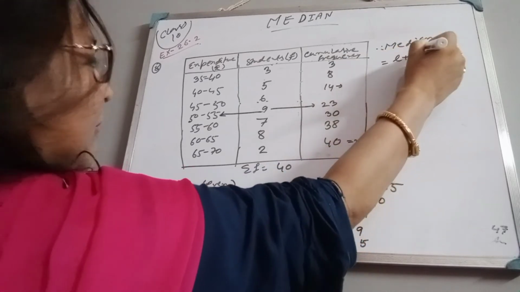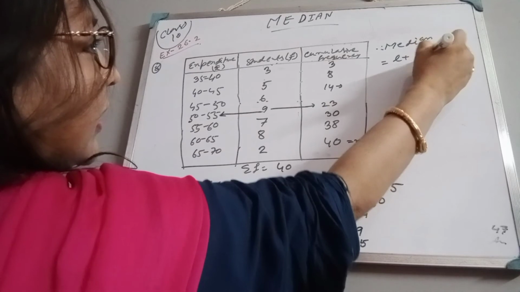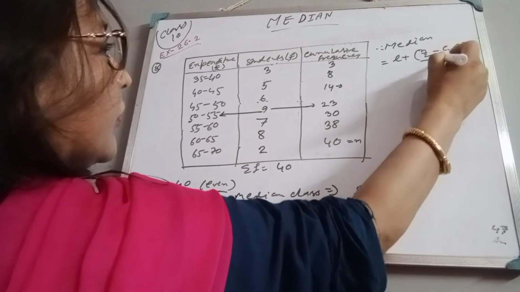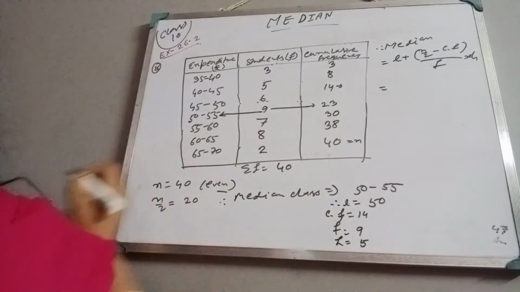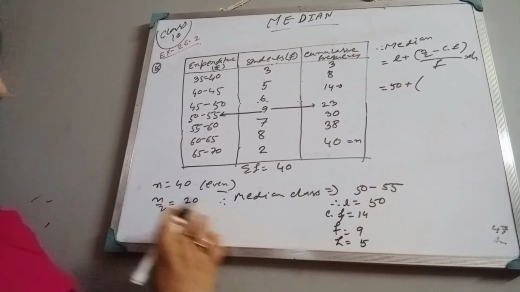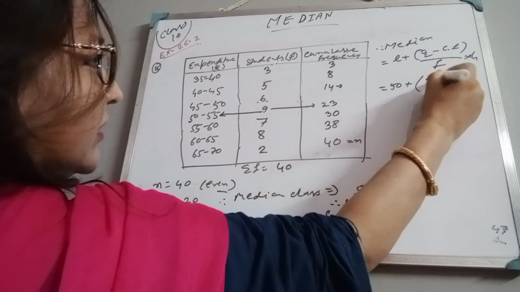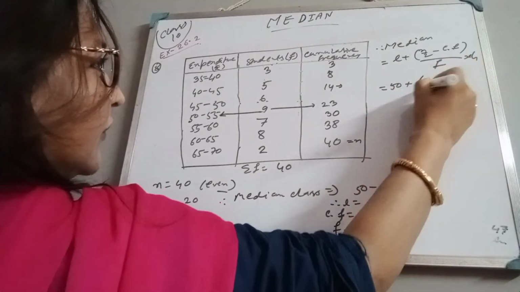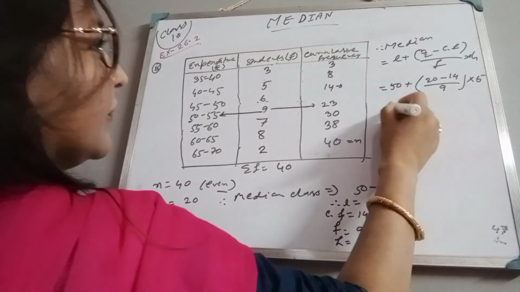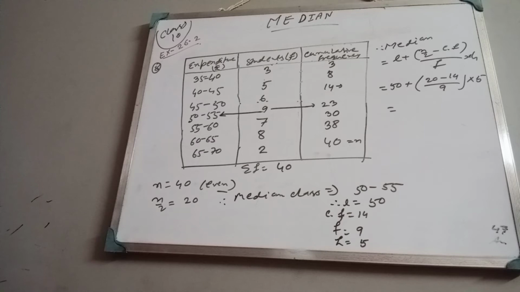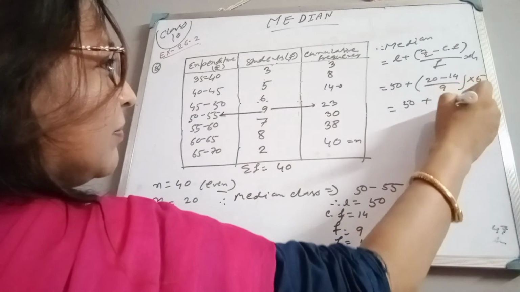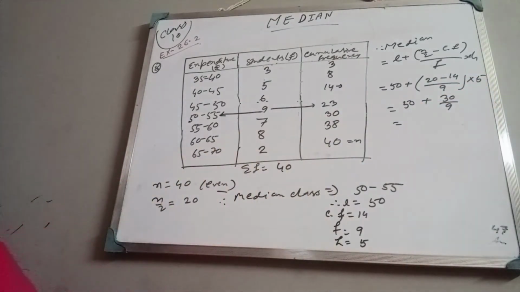Median equals L plus, the formula is L plus (n by 2 minus CF) divided by F, into H. What is L? L is 50, plus n by 2, which is 20, minus CF, which is 14, by F, which is 9, into H, which is 5. So 20 minus 14 is 6. So 6 fives are 30 by 9. So 50 plus 30 by 9.